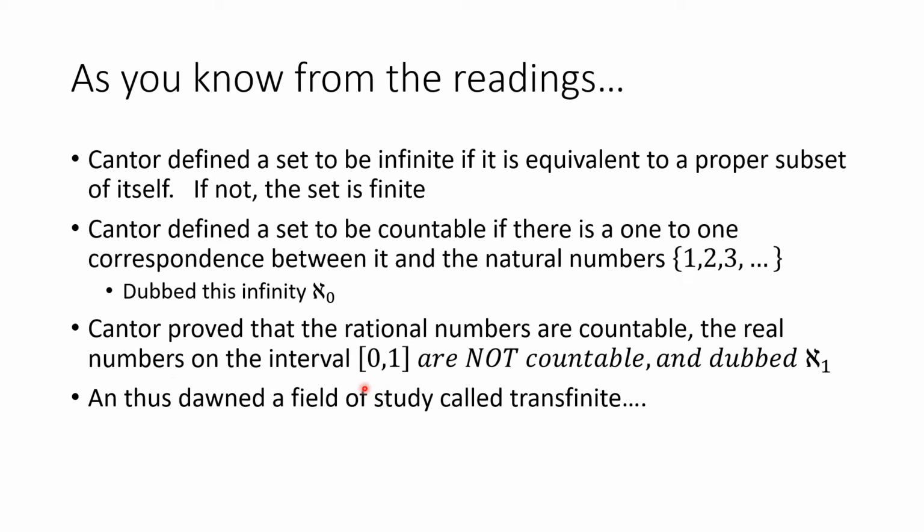But the real numbers on the interval 0, 1 are not countable. In fact, this is a higher order of infinity, and he dubbed this alpha 1. And thus dawned a field of study called transfinite arithmetic. And we will not go any further in this, but I encourage you to read this as you get an opportunity.